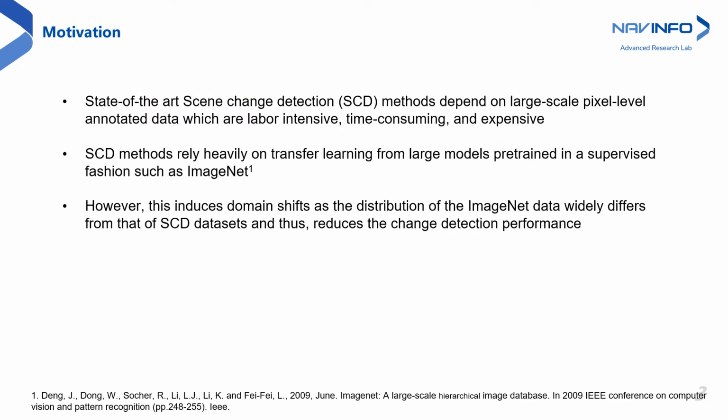Besides the challenges due to noisy changes, deep neural network-based scene change detection methods predominantly hinge on the availability of large-scale labeled images that are expensive and time-consuming to obtain. Therefore, the current scene change detection methods depend heavily on transfer learning from ImageNet datasets. However, this induces domain shift, which results in a drop in change detection performance.